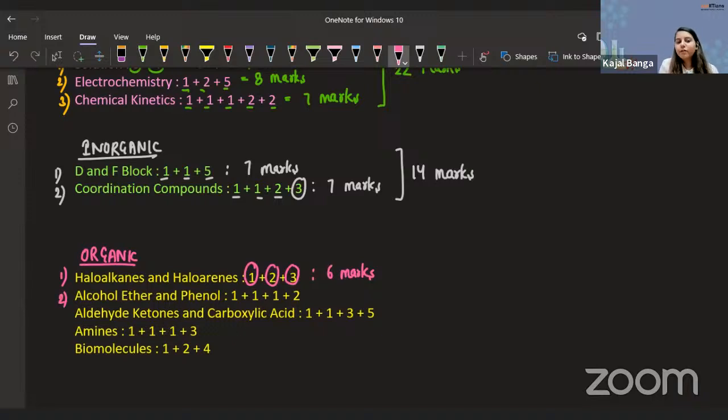Alcohol, ether, and phenol. If we are looking at it, they have asked 3 1-mark questions and 1 2-mark question, making a total of 5 marks. So guys, this is a particular chapter which I feel they have given somewhat less importance, but actually this chapter is holding a very good weight.